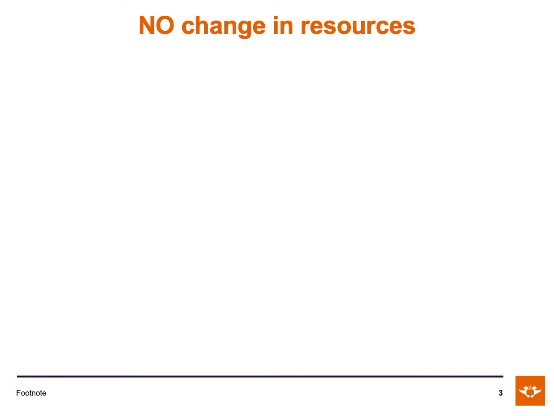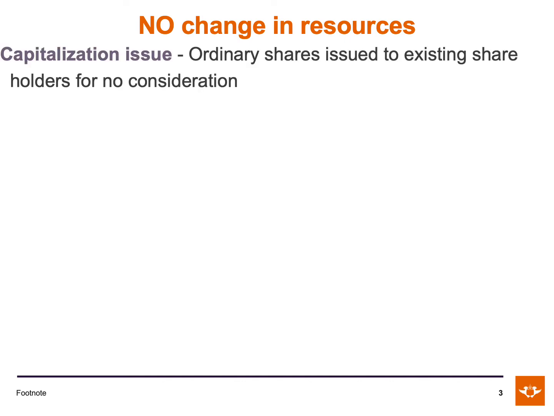The first item in the no change in resources category is a capitalization issue. A capitalization issue is where ordinary shares are issued to existing shareholders for no consideration. Sometimes a share capitalization is also called a bonus issue. So how would a typical scenario for this look like?